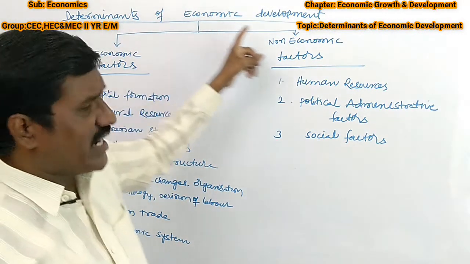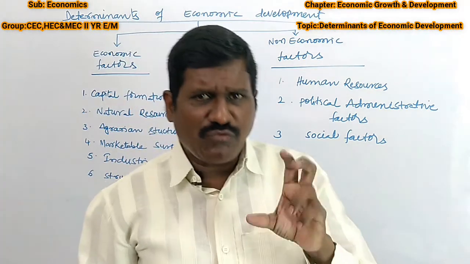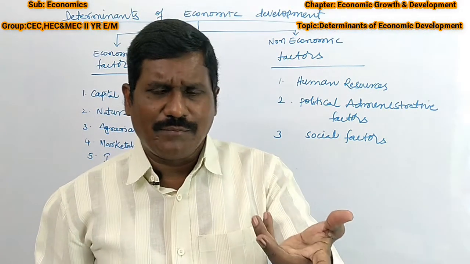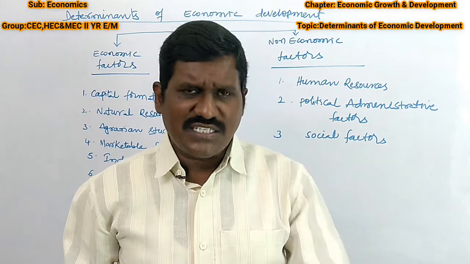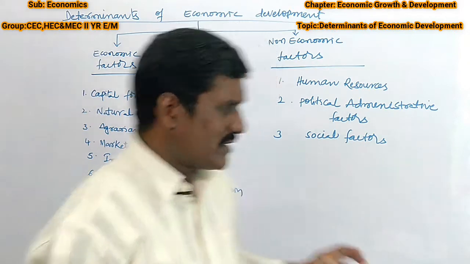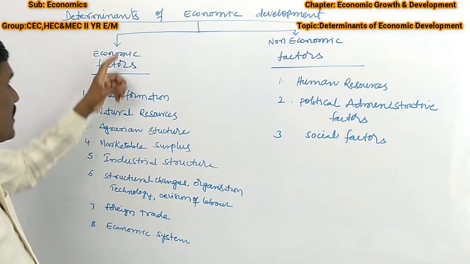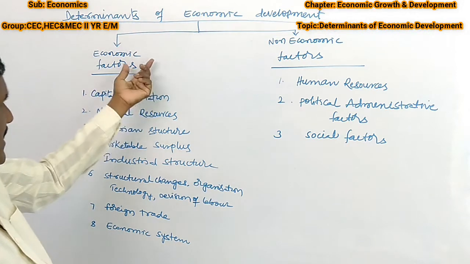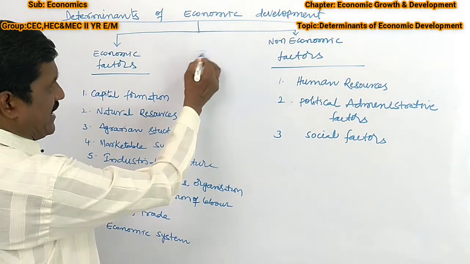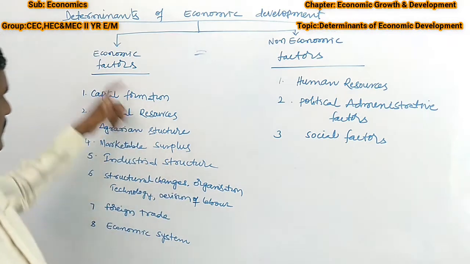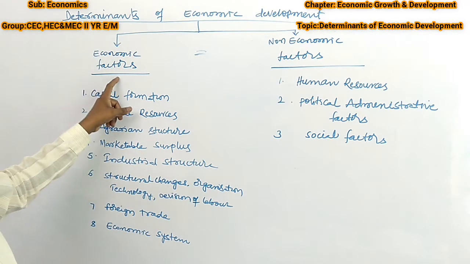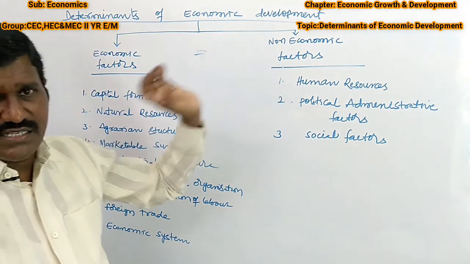The determinant factors of economic development. So which factors can increase economic development, and which factors can discourage economic development? Let me analyze one by one. Here the determinants of economic development are divided into two categories. Simple, try to understand. One is economic factors, the second one is non-economic factors.